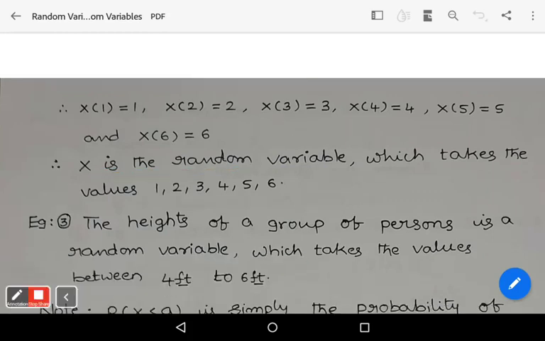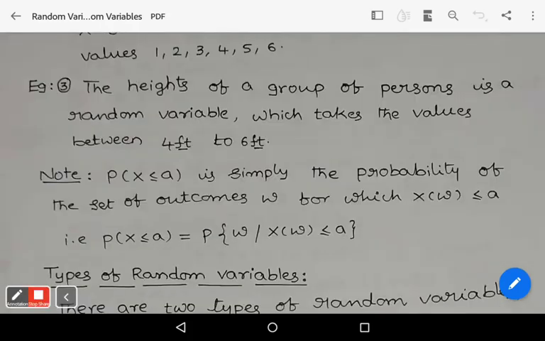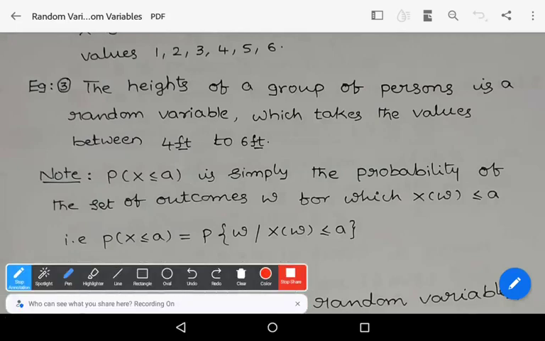Let us see one more example. The heights of a group of persons is a random variable which takes values between 4 feet to 6 feet, or 4 feet to 6.5 feet, like that.